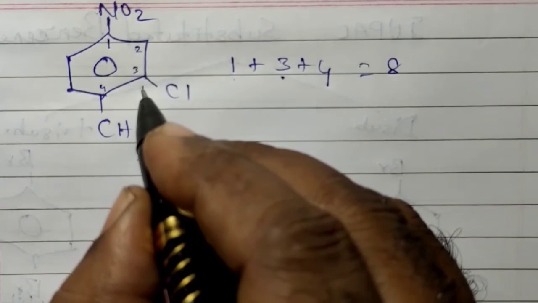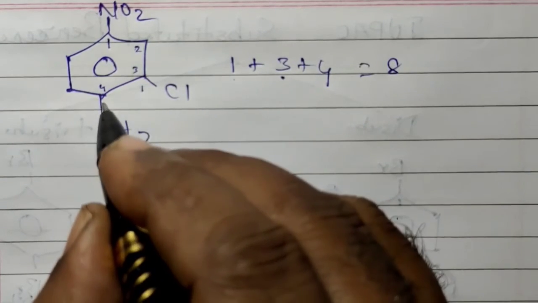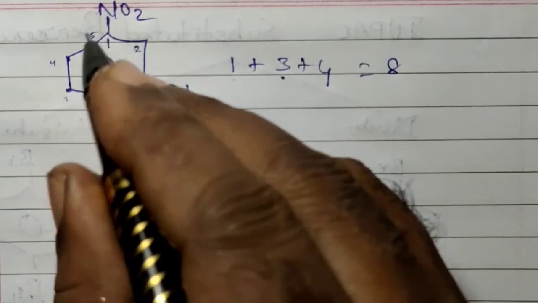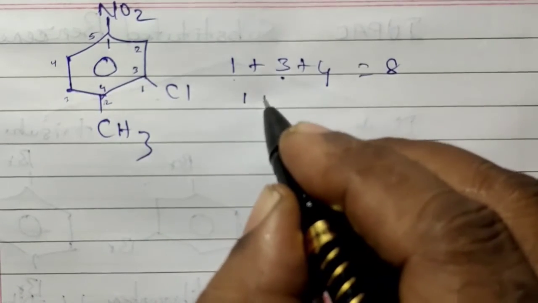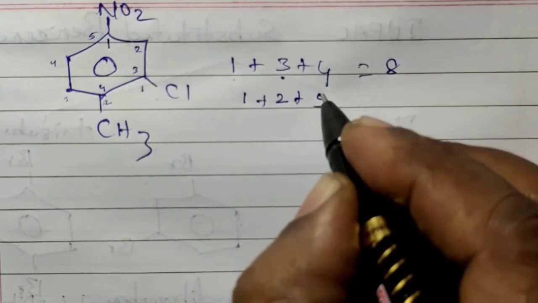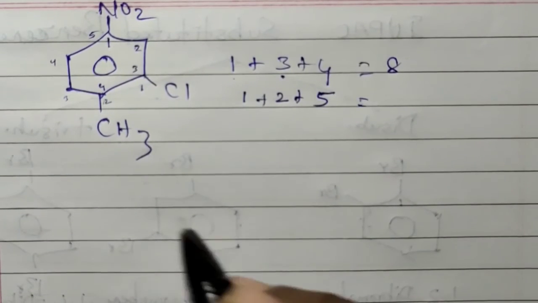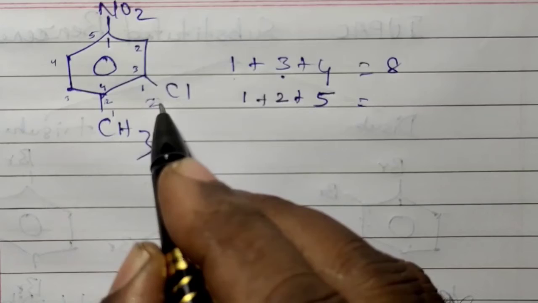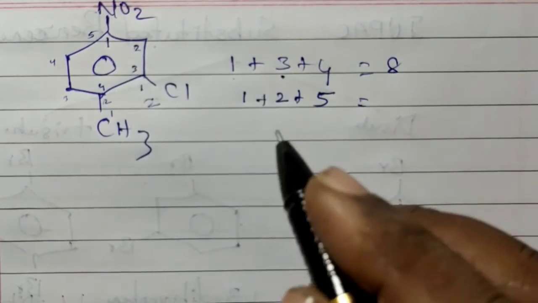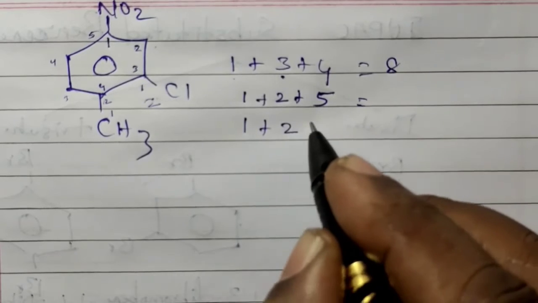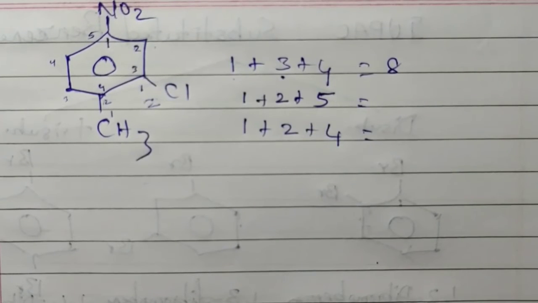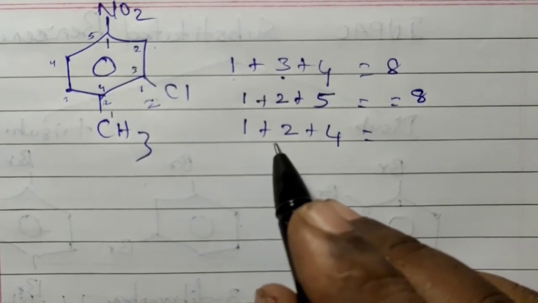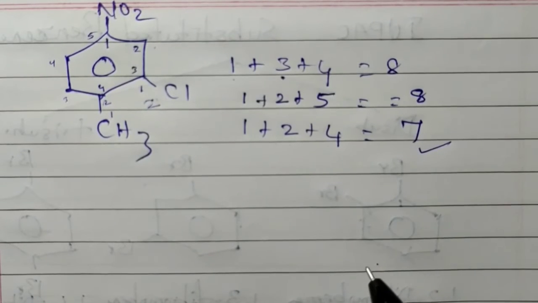Now we consider this as 1. Automatically the next nearest becomes 2, this is 3, 4, 5. So we have substituents at the first position, the second position, and the fifth position. Suppose we consider this as 1, this will become 2, next 3, 4. So we have 1 plus 2 plus 4. If you add this, we get 7. The other way we got 8.